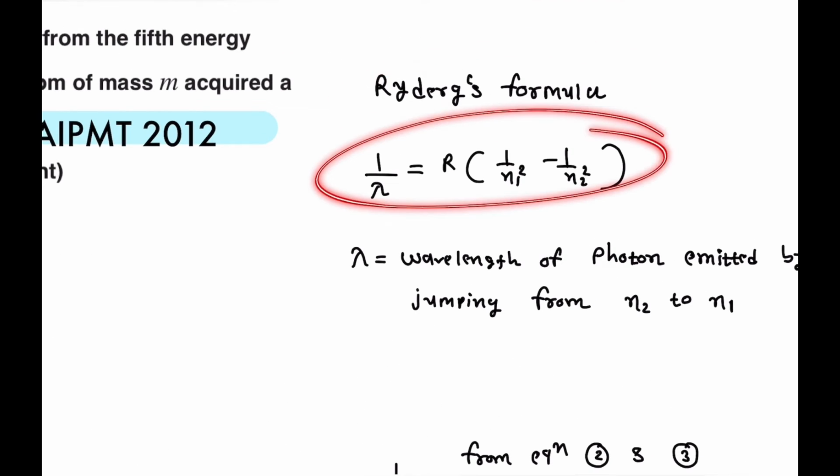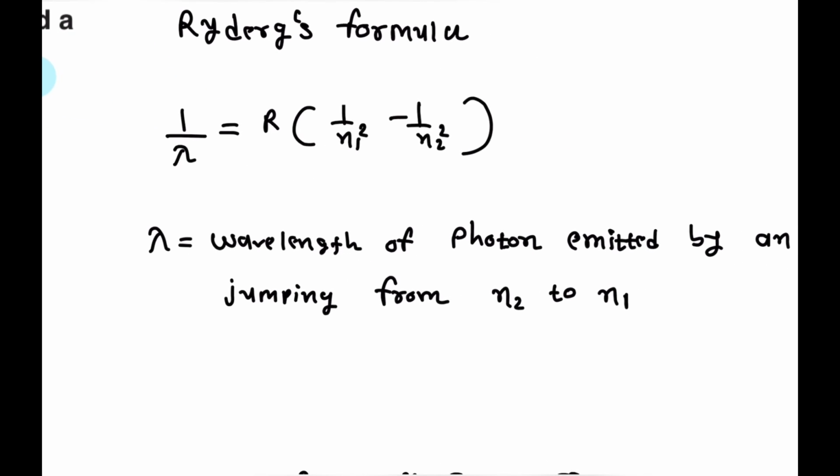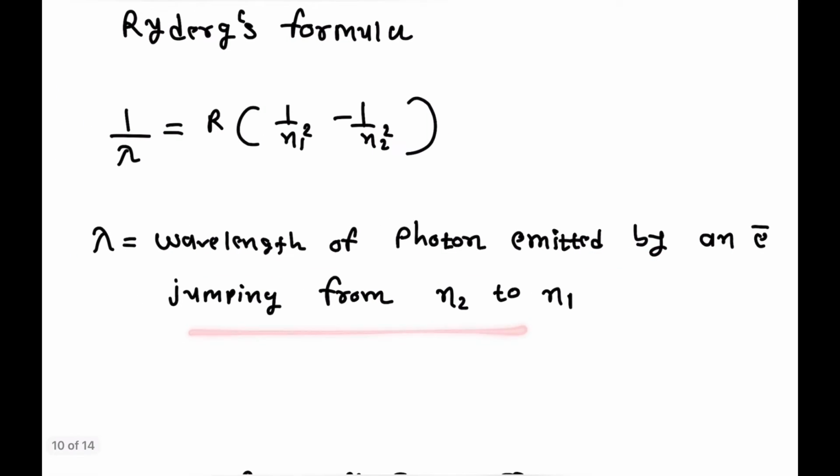That is 1 upon lambda is equal to R into bracket 1 upon n1 square minus 1 upon n2 square, where lambda is the wavelength of the photon emitted by an electron jumping from the n2 to the n1 state.